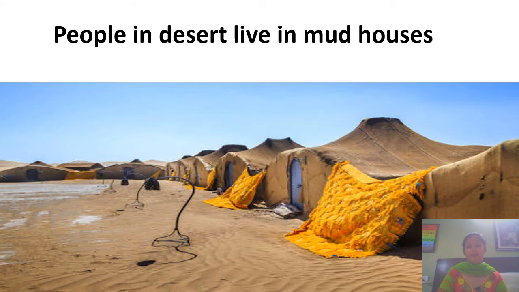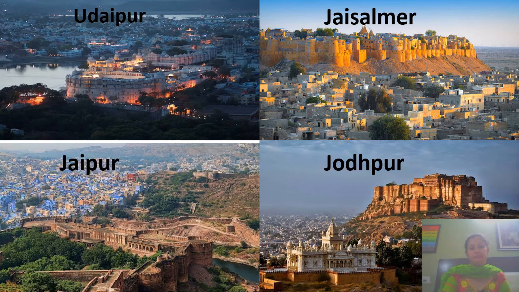You can see the mud houses here in the picture, and they have small doors and small windows so that hot air does not enter their houses and the house remains cool inside. There are many big cities in Rajasthan. Udaipur, Jaisalmer, Jaipur and Jodhpur are some famous cities there.